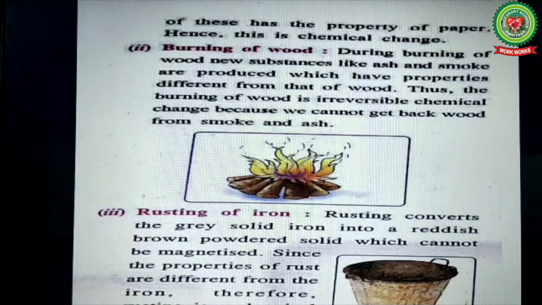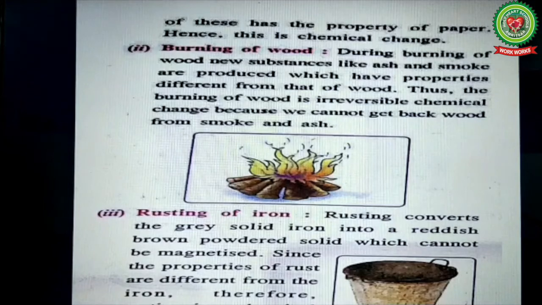Next is burning of wood. During burning of wood, new substances like ash and smoke are produced which have properties different from that of wood. Students, you must have seen burning of wood at times. Yes, it turns into black color and smoke is produced. Does that smoke or that ash have the properties of wood? No. So it is a chemical change. Thus, burning of wood is an irreversible chemical change because we cannot get back wood from smoke and ash.